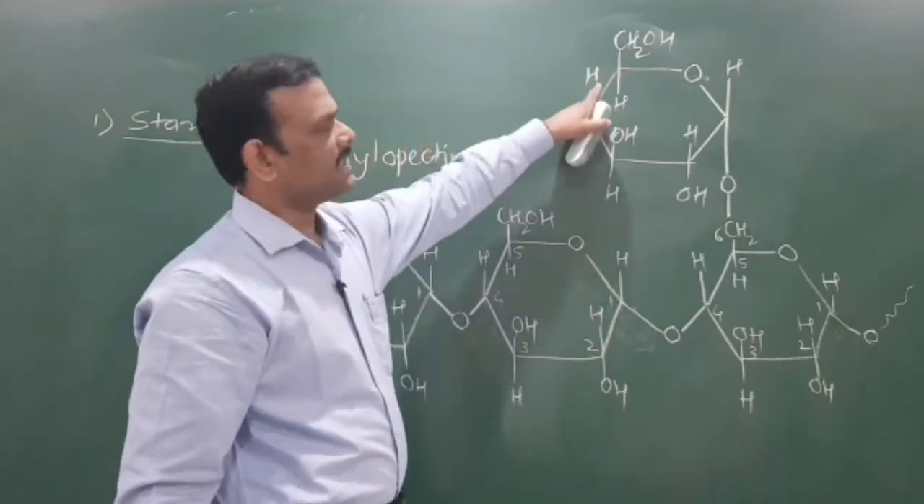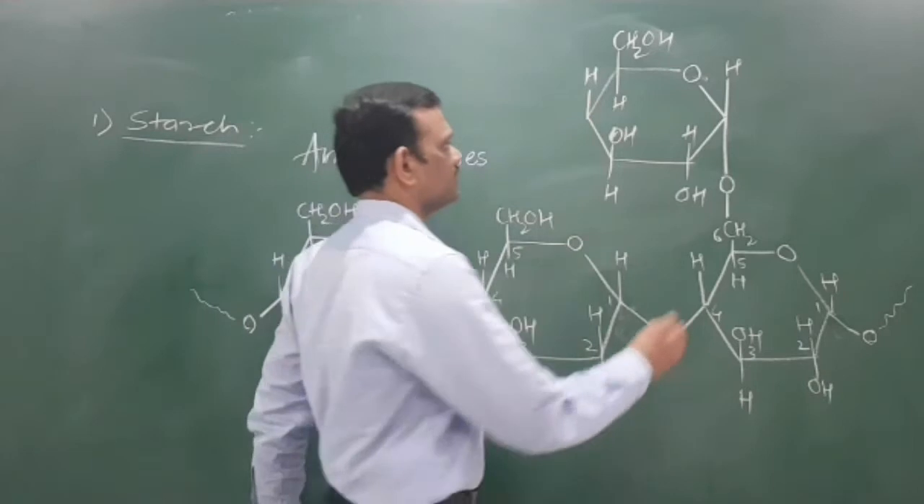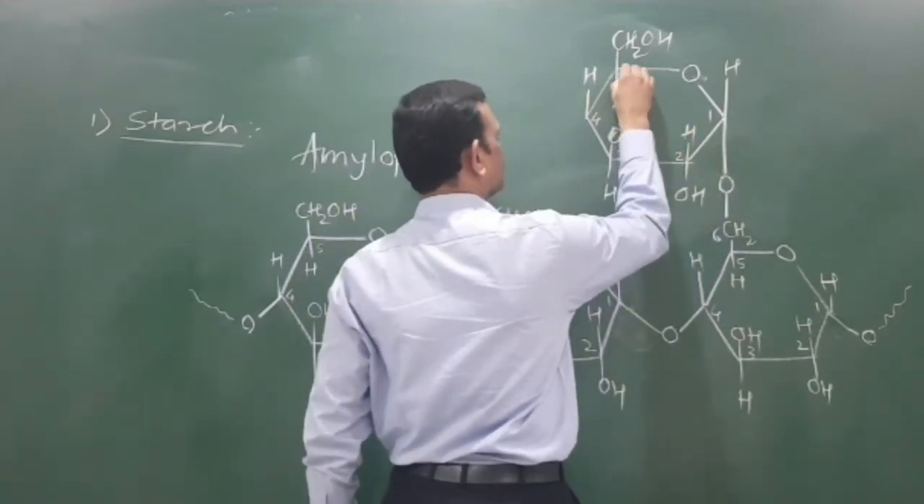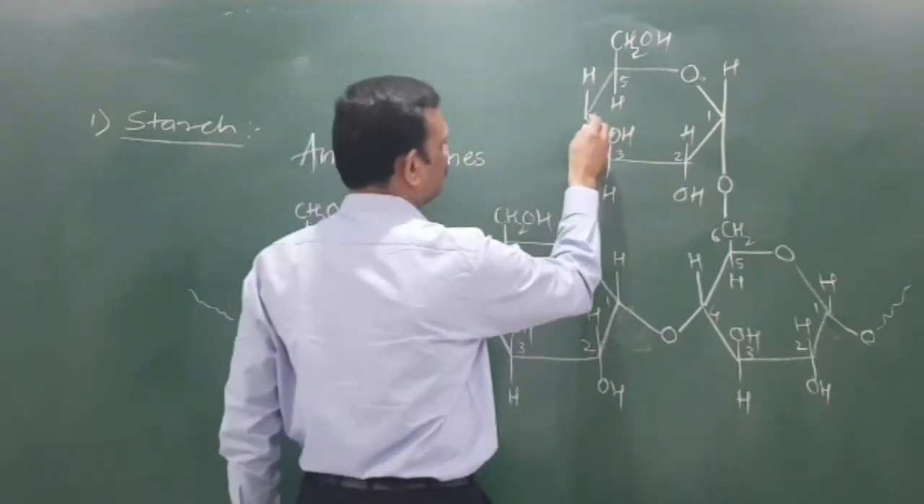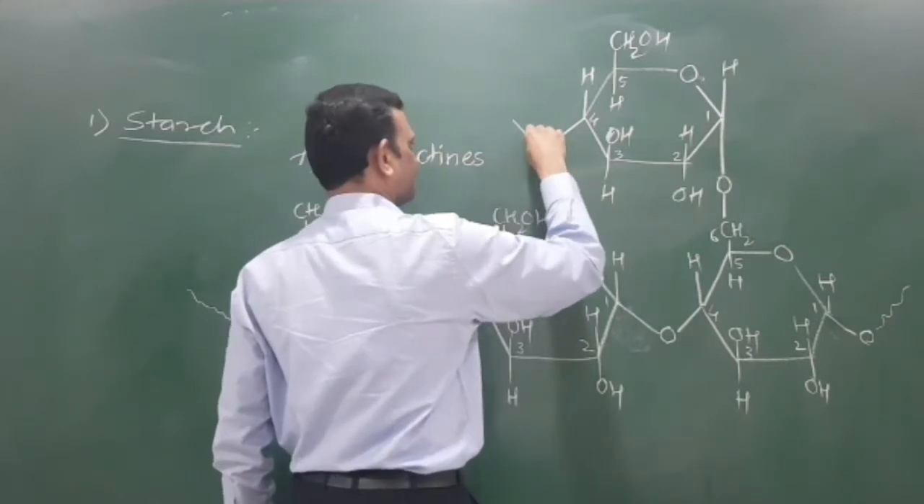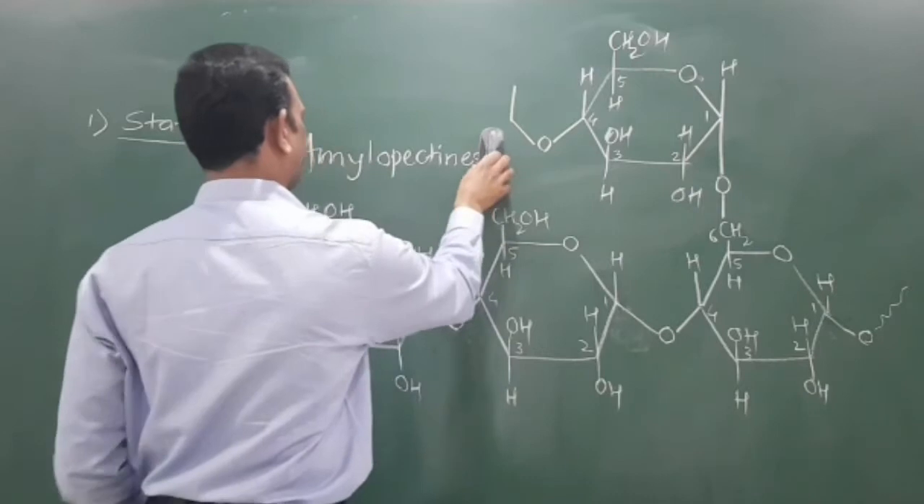Now this hydrogen is in the upper part of C4. This one is the C1, C2, C3, C4, C5. Now from the C4, oxygen is linked like this, and another glucose is there.